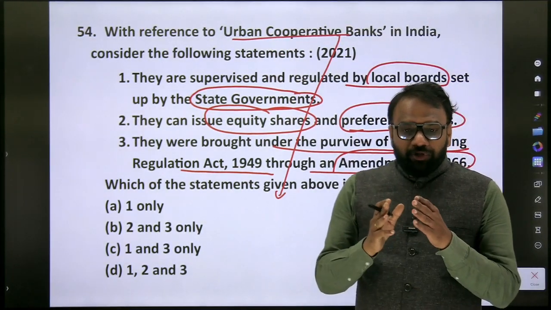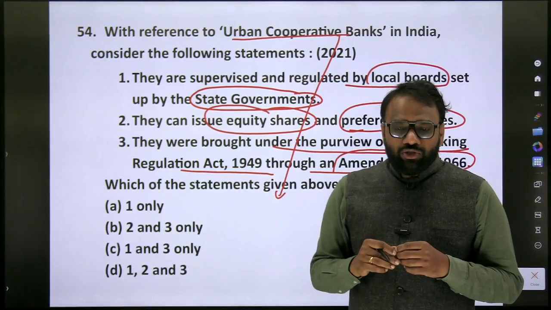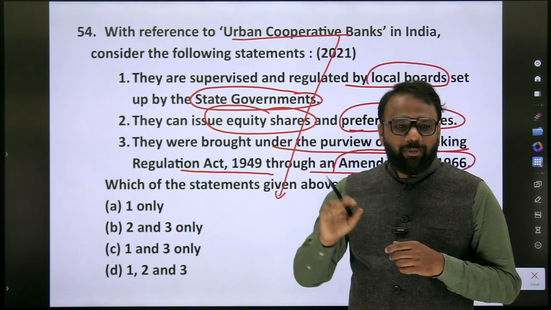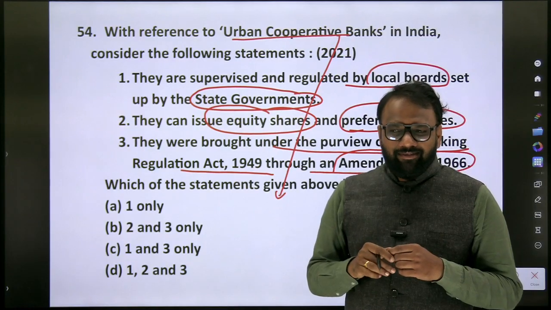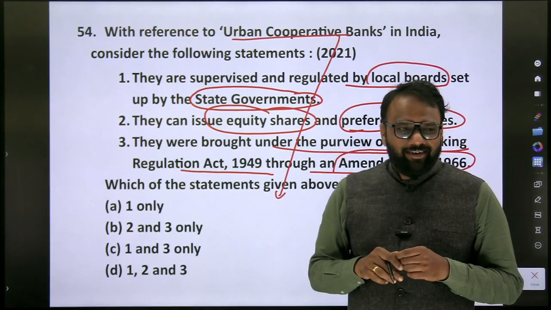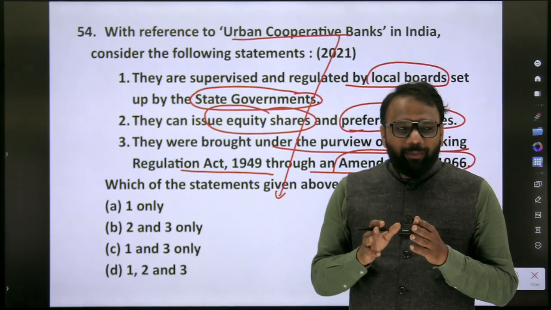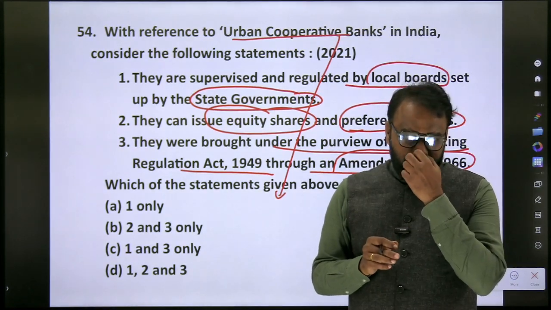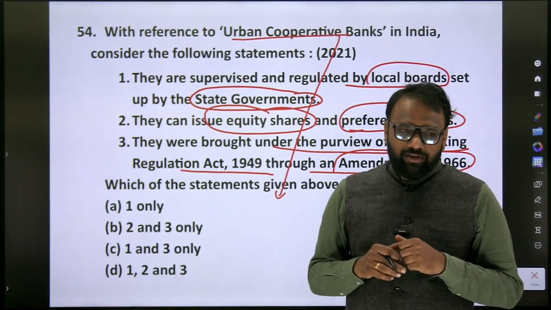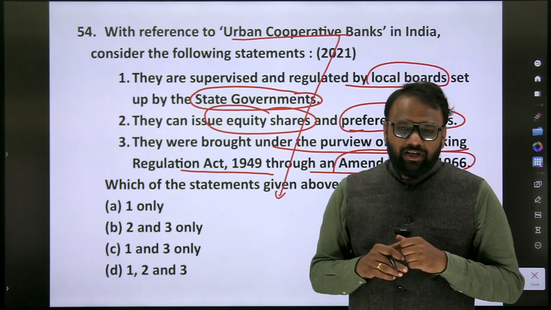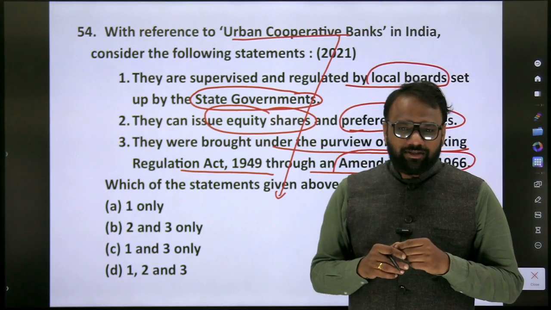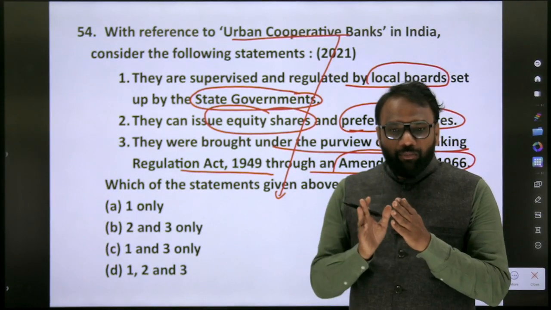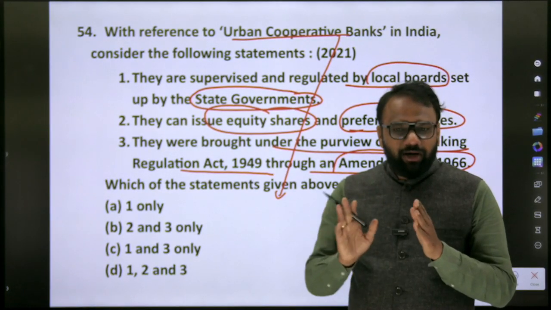So here we need to know about the different types of banks. Whether urban cooperative bank can be considered as a scheduled commercial bank? See here, whether cooperative banks are part of scheduled commercial banks? Yes. Okay, example. So when it comes to scheduled commercial banks, they are different from cooperative banks. Scheduled commercial banks, cooperative banks, both of them are different.